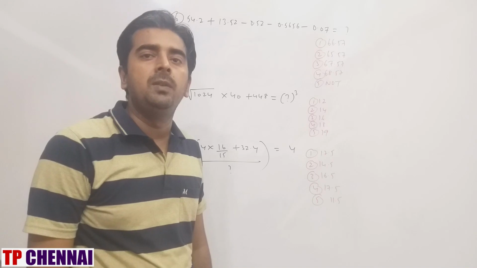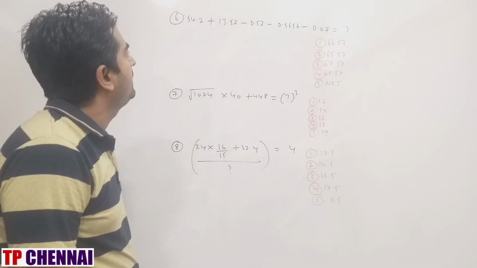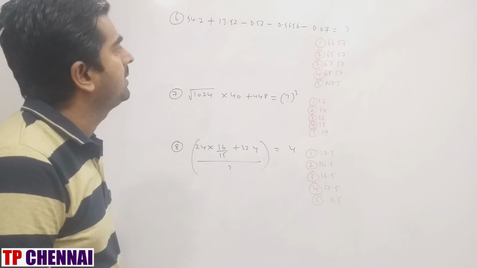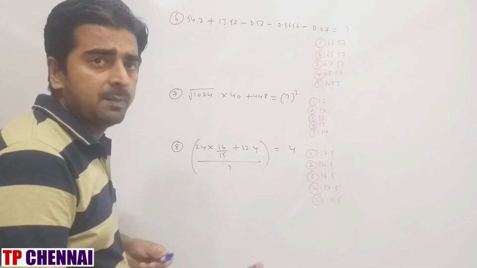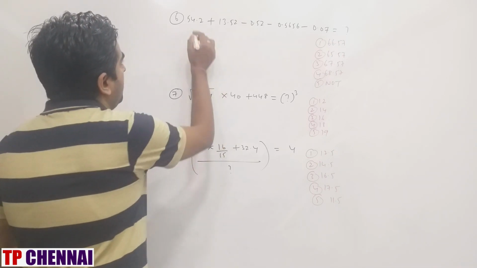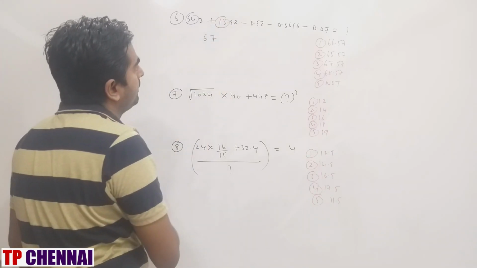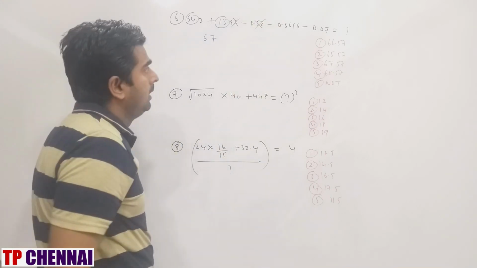Now we will start with simplification. The sixth one: 54.2 plus 13.52 minus 0.52 minus 0.5656 minus 0.07 is equal to question mark. There are many ways. One way is the direct method, or else first add the whole numbers. 54 plus 13 is 67, and the 0.52 will be cancelled.